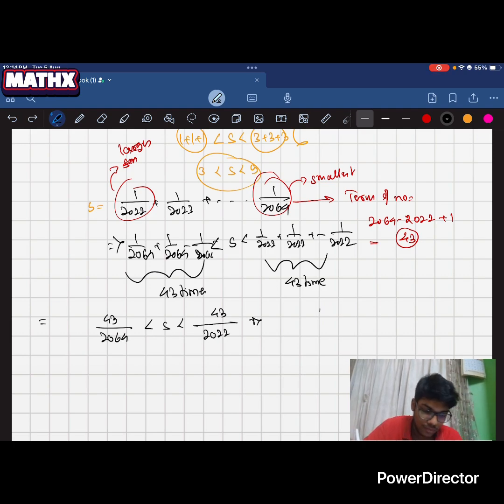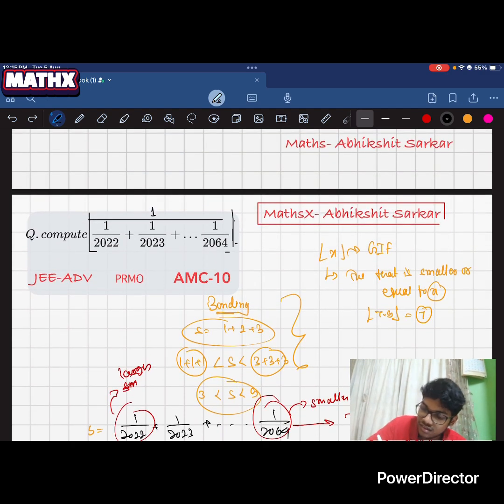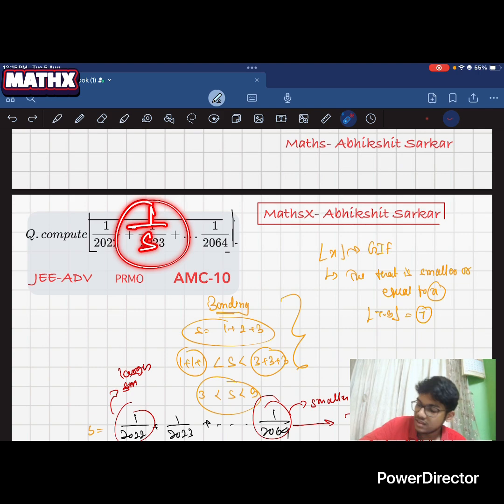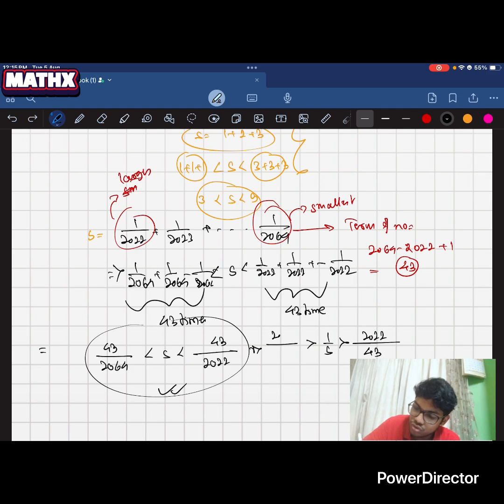Now we have got the bounding of S, but in the question we are given 1 by S. So let's find the bounding of 1 by S. It will be greater than 2022 by 43 and less than 2064 by 43.